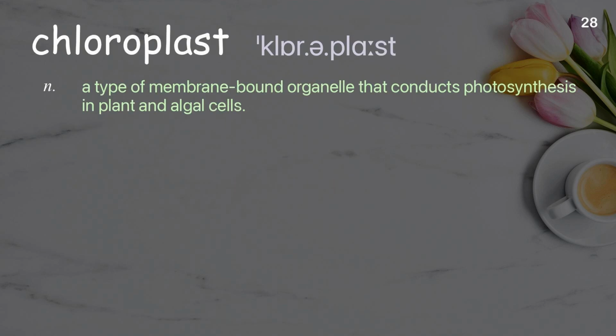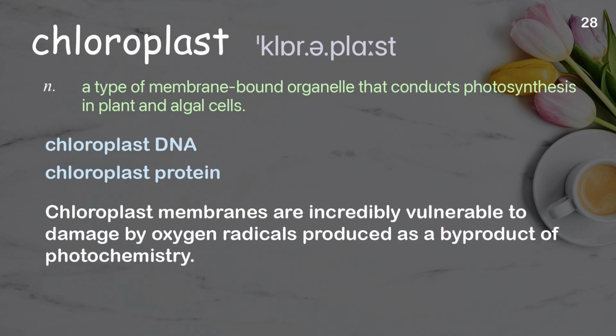Chloroplast. A type of membrane-bound organelle that conducts photosynthesis in plant and algal cells. Examples: Chloroplast DNA. Chloroplast protein. Chloroplast membranes are extremely vulnerable to damage by oxygen radicals produced as a byproduct of photochemistry.